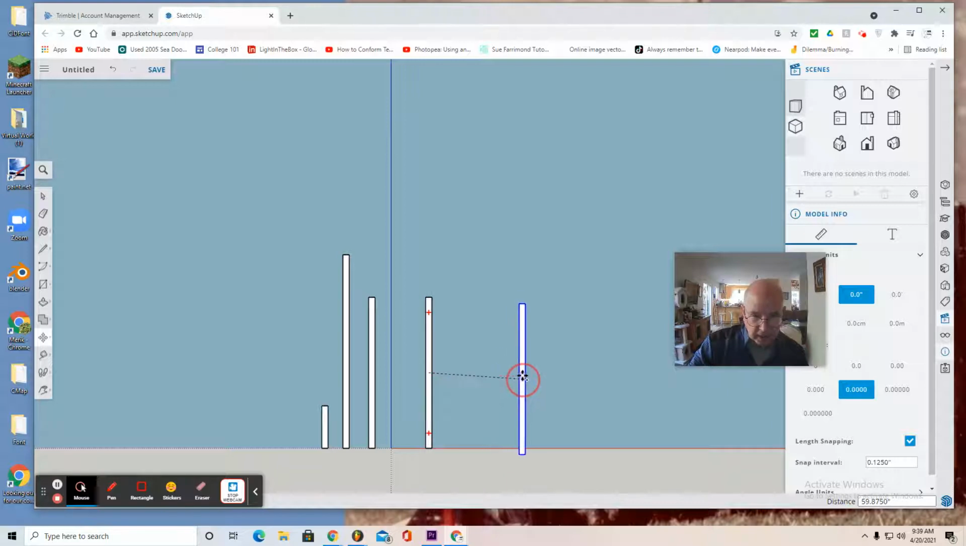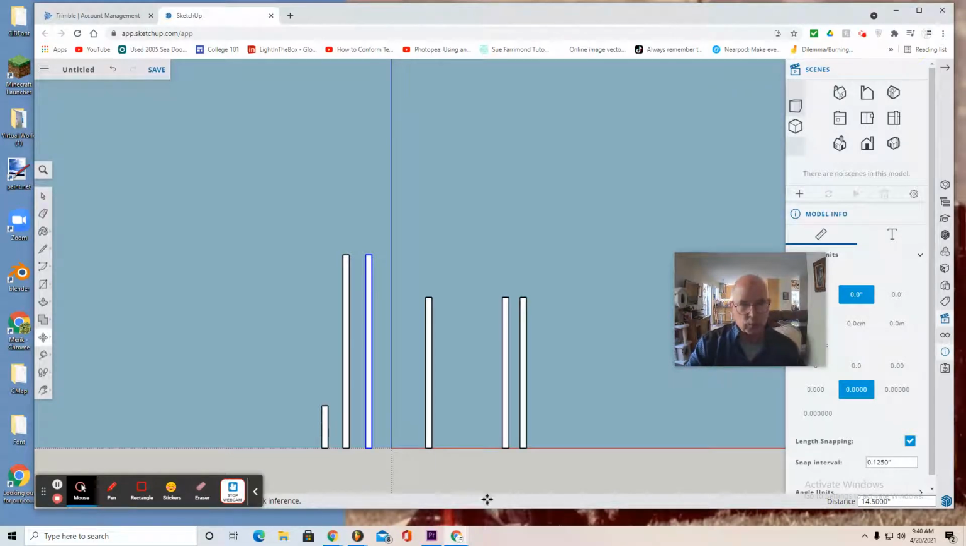Now I have 3 poles. And this pole here, you want to move it to the right a little bit. Just put it over here for now. Okay, and then this one here. So you can select it with the select tool, grab the move tool, hold the control key down, and make a second one. And then you only need 1 short pole.